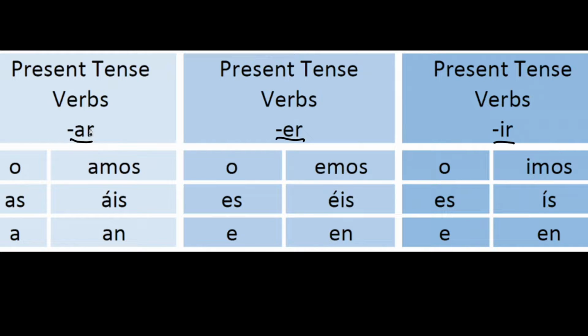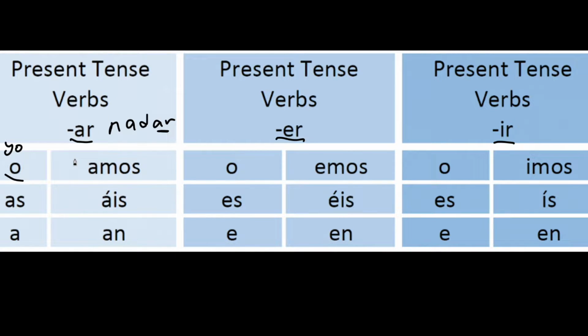So when we're using AR, for example, if we have a word like to swim, nadar, it ends in AR. So we will change this ending according to who we're talking about. If we're talking about ourselves, we would use O. O meaning yo. I swim, or yo nado.